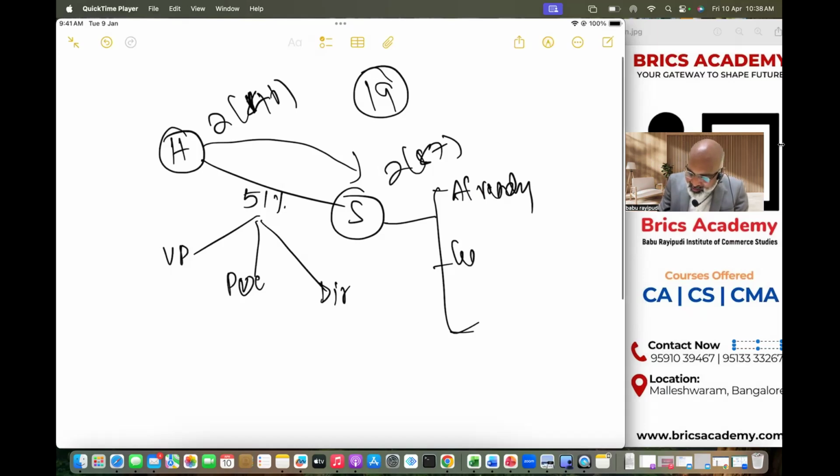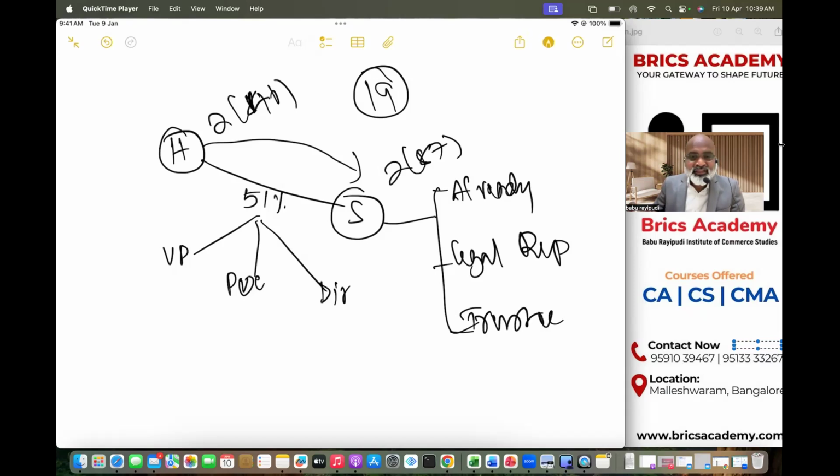Number two, as a legal representative. There is a possibility that one of the shareholders of holding company must have kept subsidiary company as a legal representative. That means subsidiary company, if it was already holding shares before it even became a subsidiary company, can continue holding shares. As a legal representative, it can hold shares. Understood? As a trustee, it can hold shares. Trustee is basically an entity with whom the company has kept shares for different purposes. You will study these concepts in the advanced syllabus.